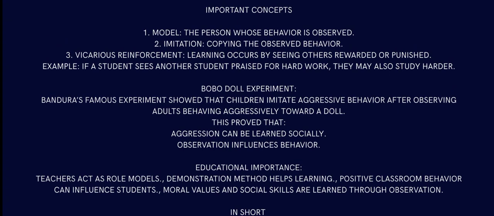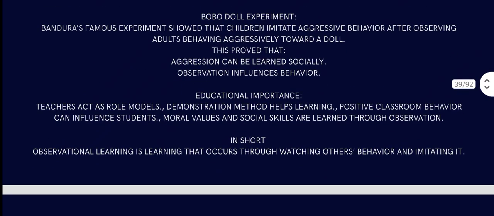Bobo doll experiment: Bandura's experiment showed that children imitate aggressive behavior after observing an adult behaving aggressively towards a doll. This proves that aggression can be learned socially, right? Observation influences behavior. That is the most important line. Remember, observation influences behavior. Most of the time we learn everything by observing, right? Somehow our parents, our teachers, celebrities, TV, movies, heroes, Spider-Man, all those things.